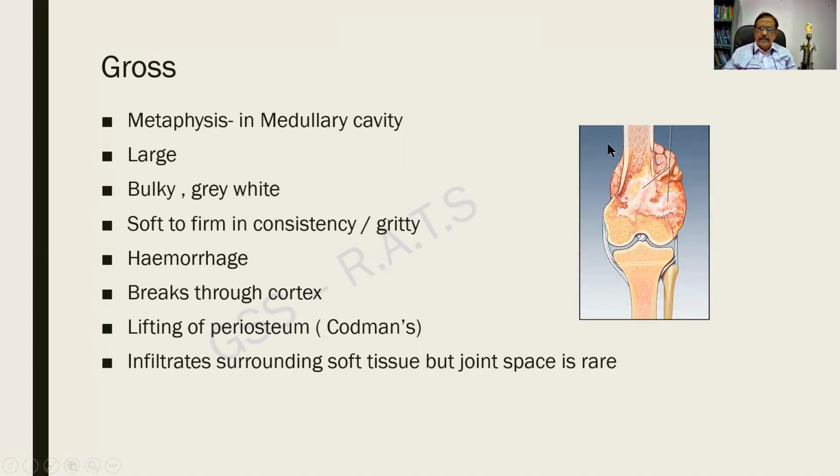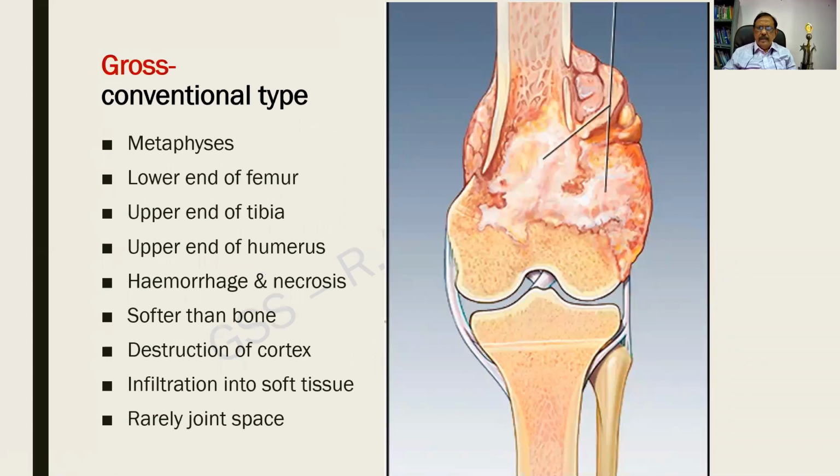I have given this picture in a minuscule form just for you to pay your attention. Now it will be clear. It arises in the metaphysis. So this is the diaphysis, this is the epiphysis, in between you have got the metaphysis. The tumor is large, irregular, gray-white, and it is breaking the cortex, infiltrating into the surrounding tissue. And here I find that there is an elevation of the periosteum.